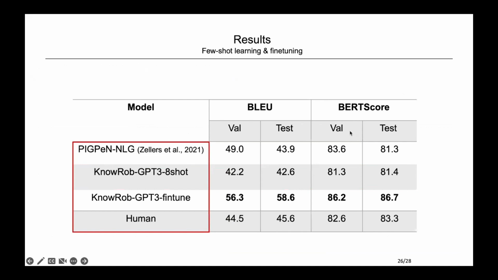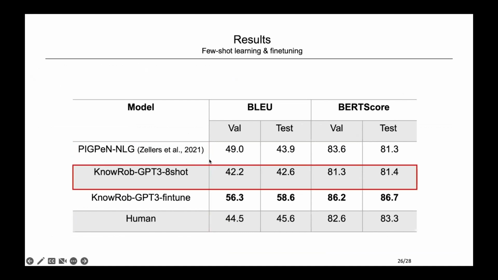And apart from the knowledge-enhanced few-shot learning, we also conducted fine-tuning experiments. We compared the NoRob knowledge-enhanced few-shot learning result with the fine-tuning results of GPT-3 on the Da Vinci model, and with the baseline, that's the PigPen analogy baseline. And the ontology knowledge-enhanced in-context learning with only 8 examples from the training set as input can achieve a similar level.